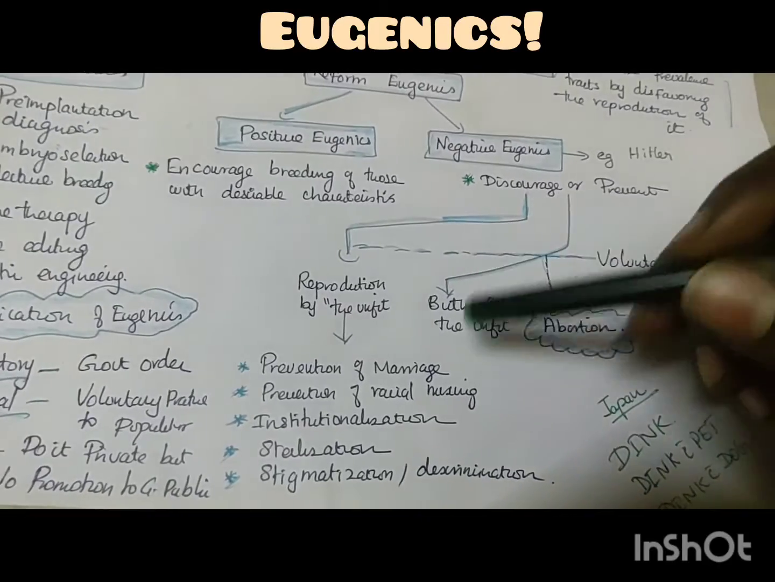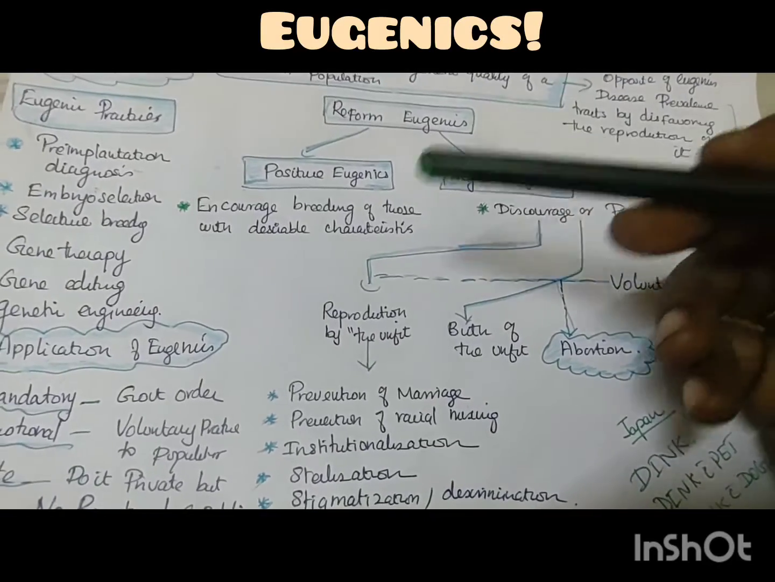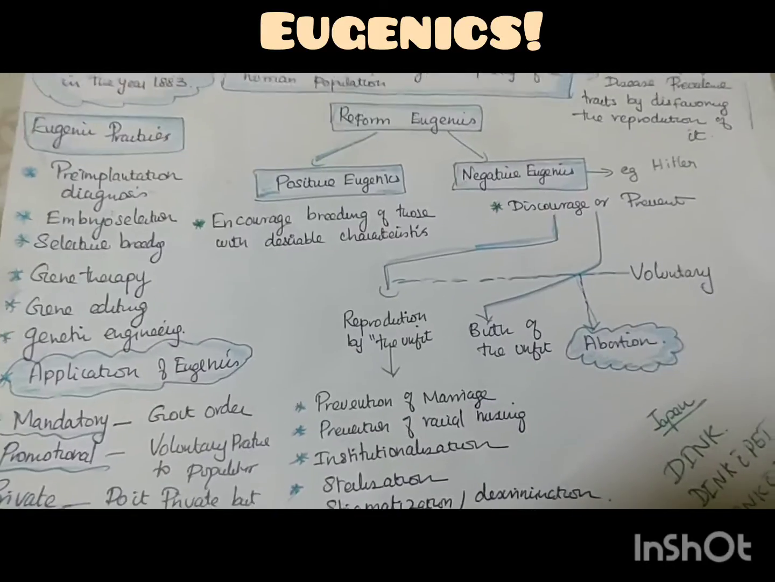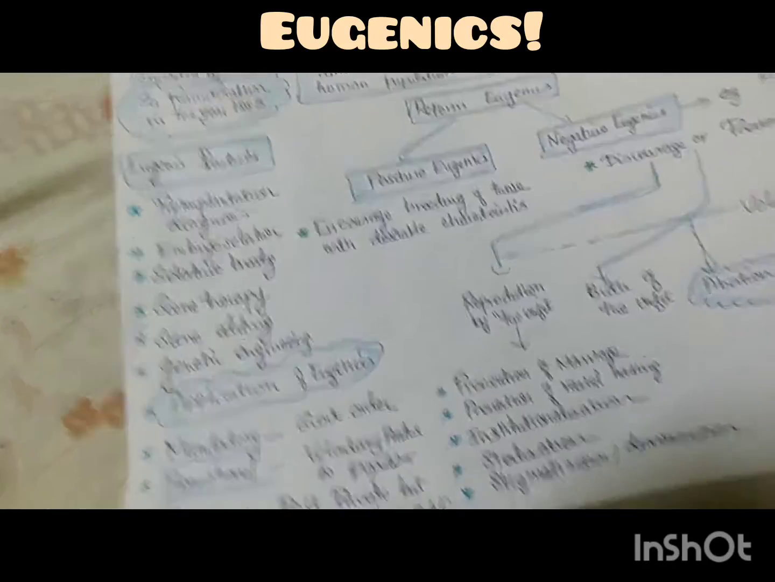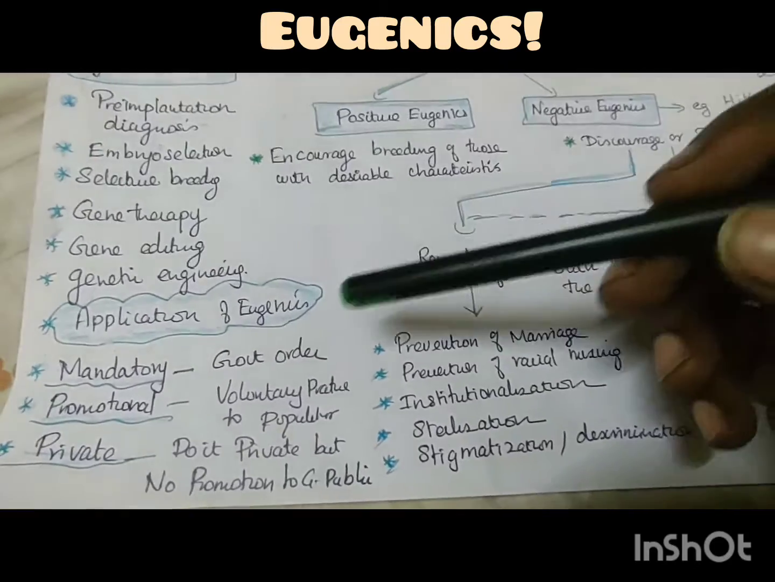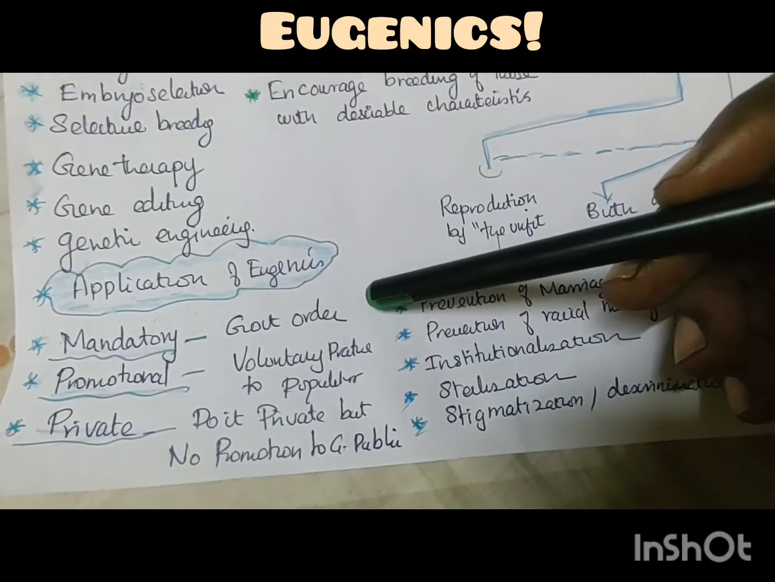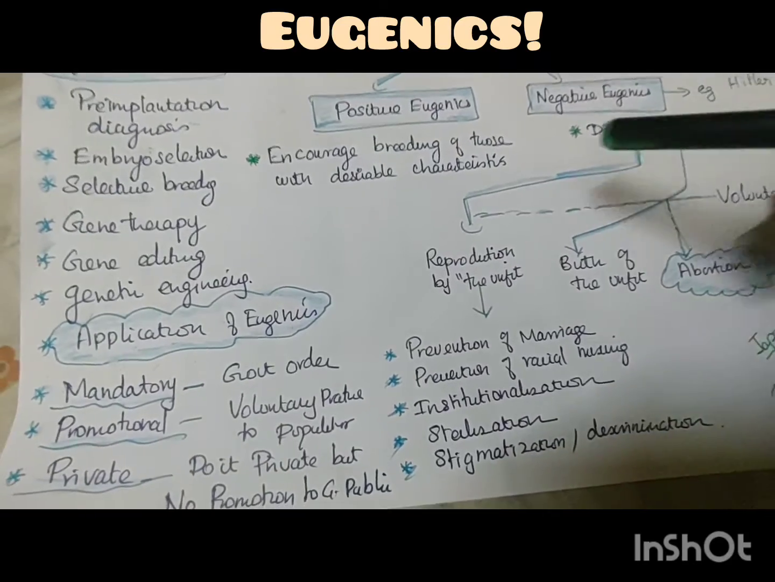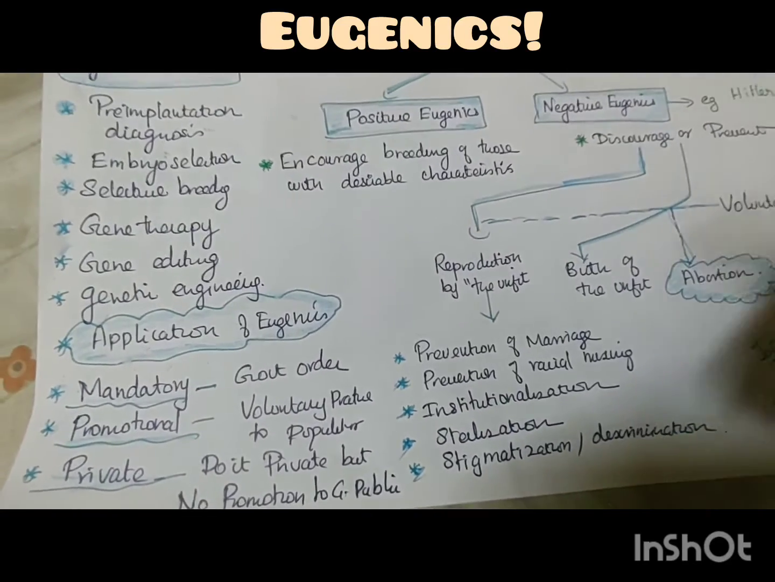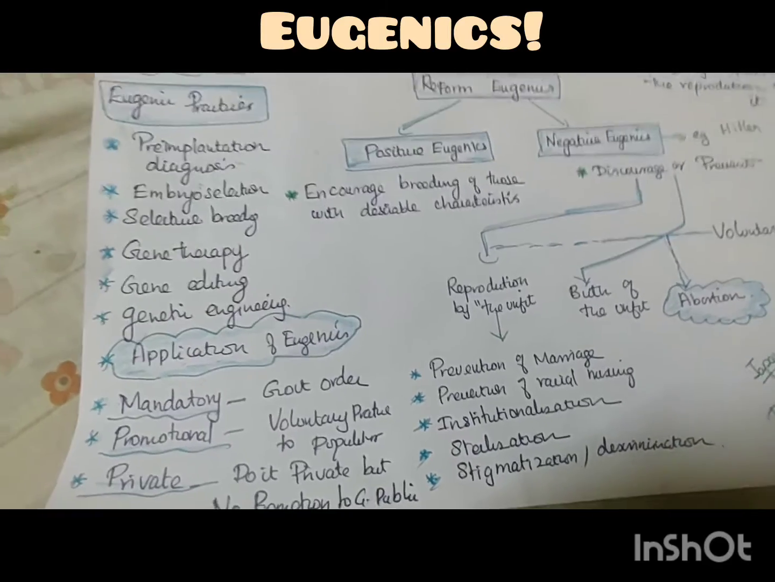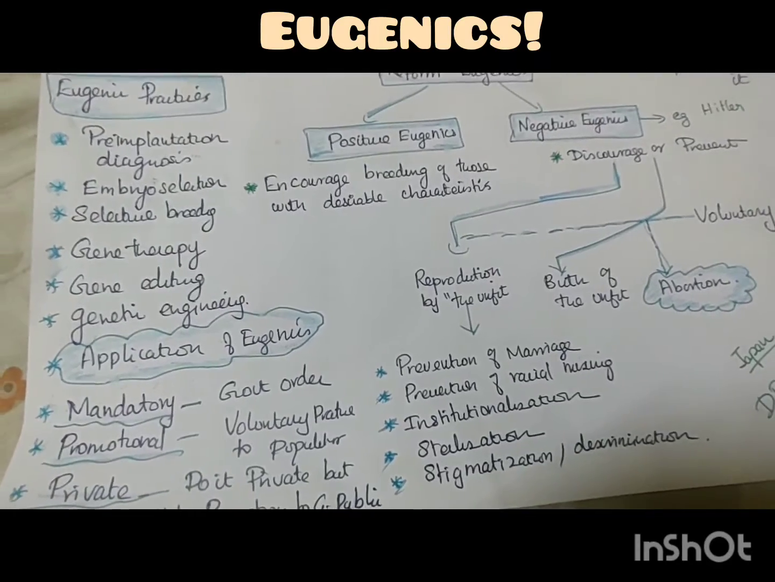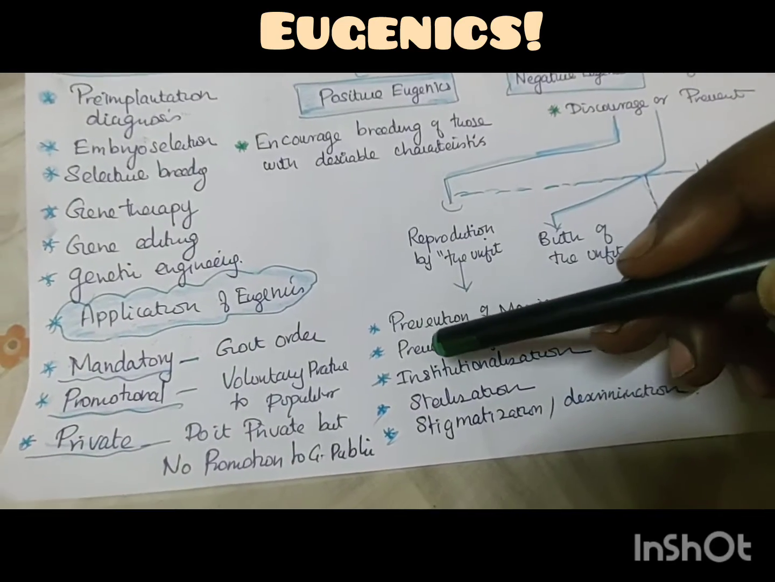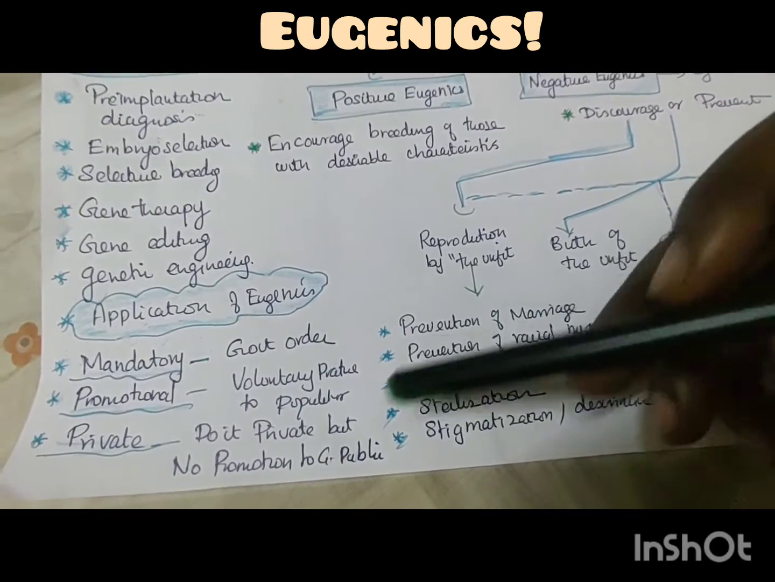Okay, so this is about positive eugenics, negative eugenics, and dysgenics. Now, the application of eugenics. The application will sometimes be mandatory by government order. Negative eugenics was a government order by Hitler: kill them, so you dissolve that breed from this earth, and they will become a very strong population over the earth. And then sometimes it is promotional, voluntary practice, or popular and private.